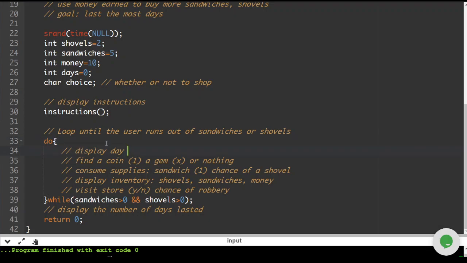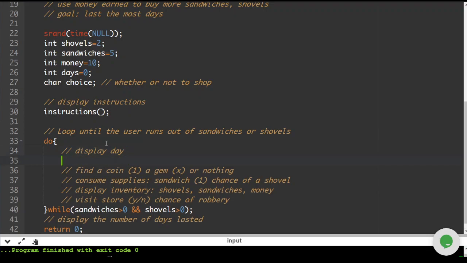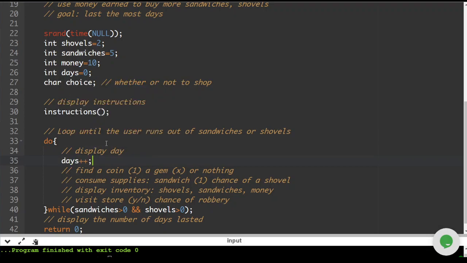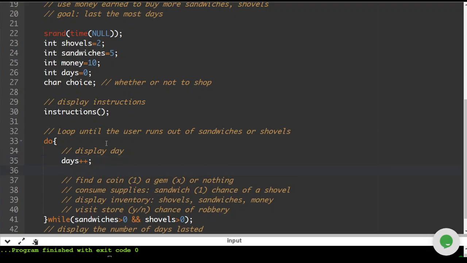So the first one that I want to start with is the display day here. So display day is going to work like this. Every time we run through the loop, we will increase the amount of days by 1. The next thing that we're going to do is have a cout line that will display how many days have passed, so technically which day we're on. So this is going to be a cout.